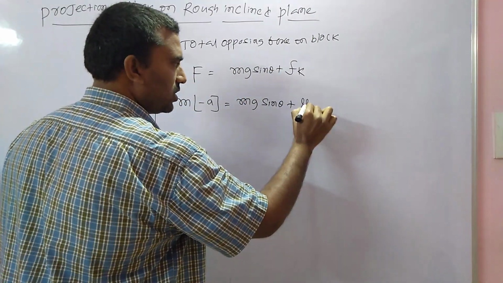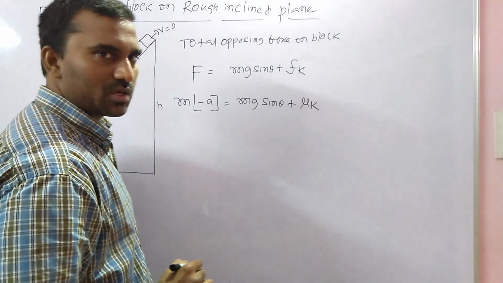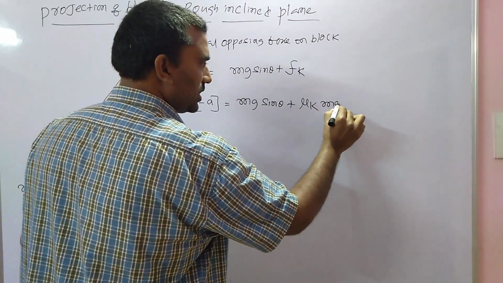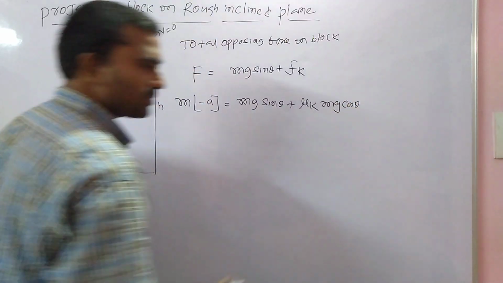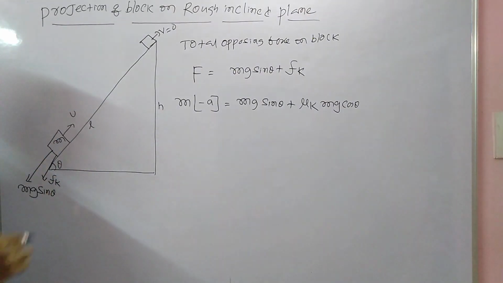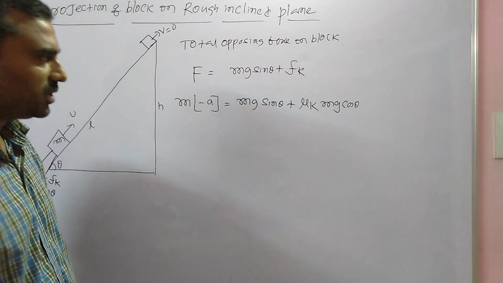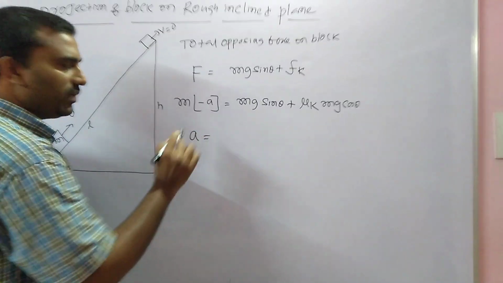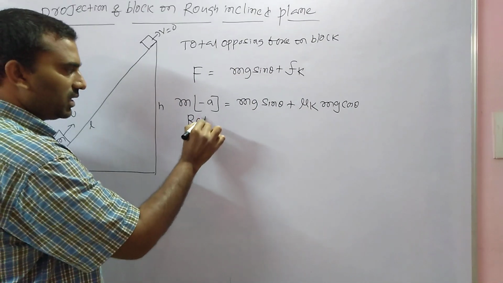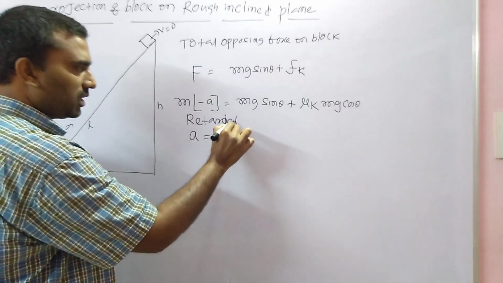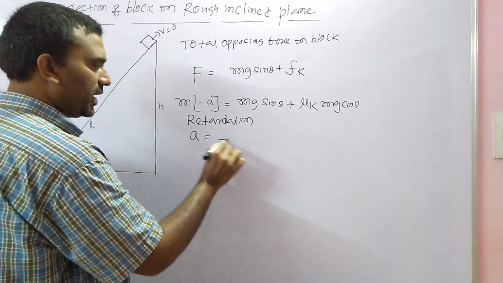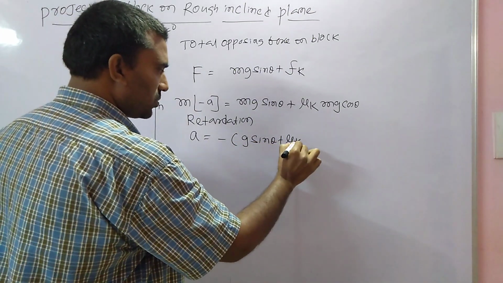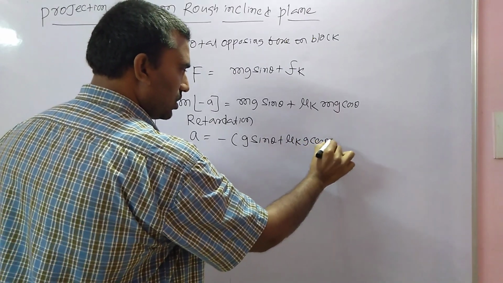The kinetic friction formula is mu k into N. What is the normal reaction formula? Normal reaction is mg cos theta, as in the last video. Both sides mass cancels. Now the negative acceleration, or retardation, is equal to minus g sin theta plus mu k g cos theta.